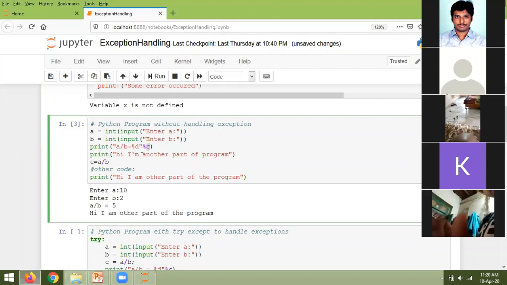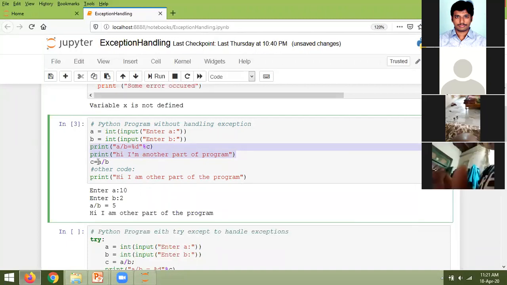In this case, what do you get? Previously, we got a name error. You are going to use a variable without declaring that. Here, if you omit these two statements, by this time A and B are having some values, and from the A and B values you are taking the value of C so that you'll be printing the value of C. But here, you are printing only the value of C, which you have not assigned any value. I think you got this. Okay.